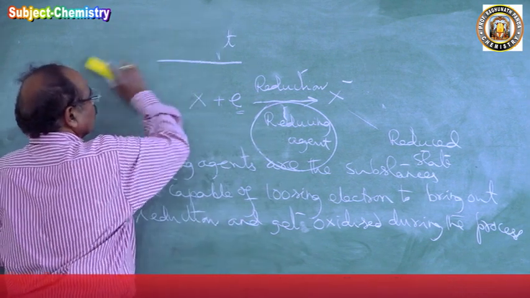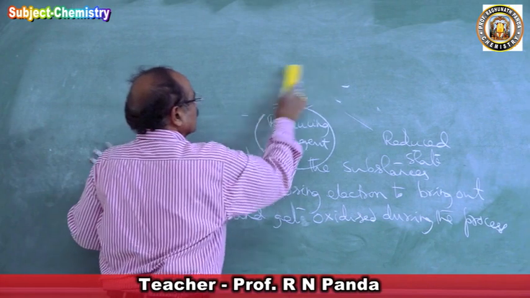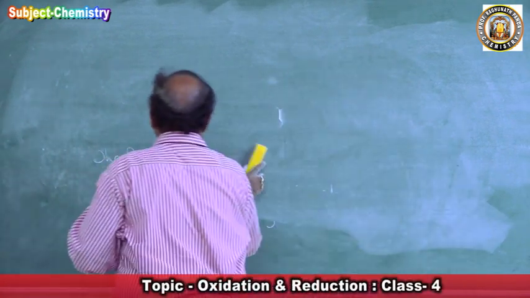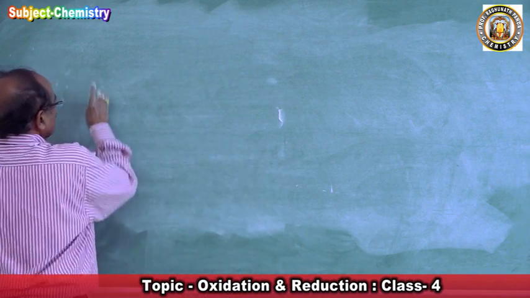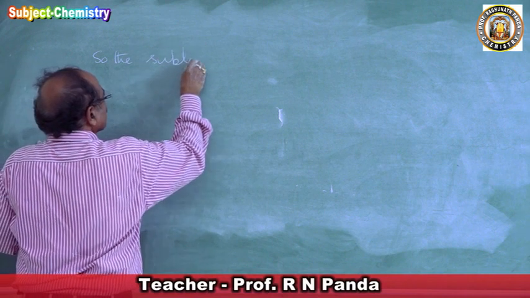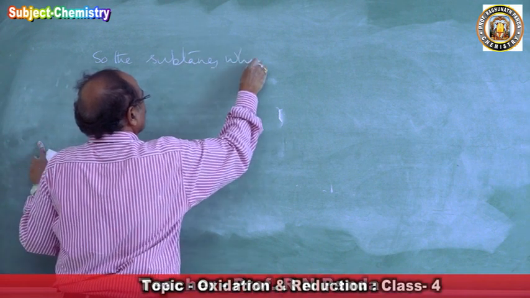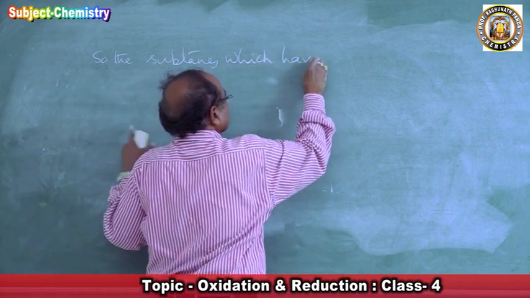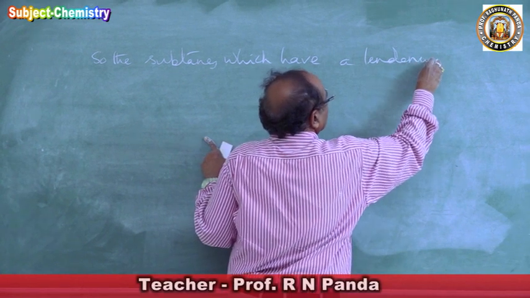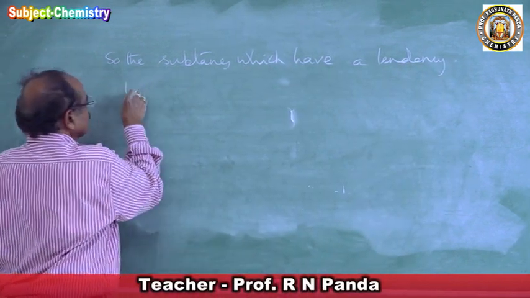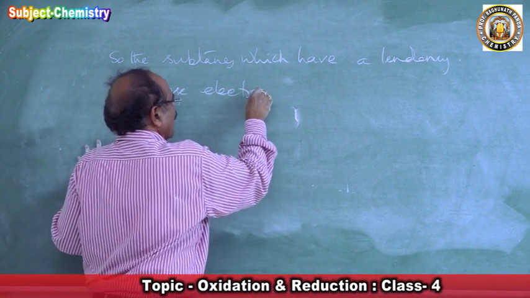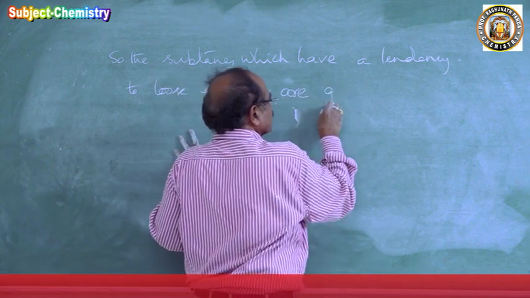So that means those substances which have a tendency to lose electron are very good reducing agents.